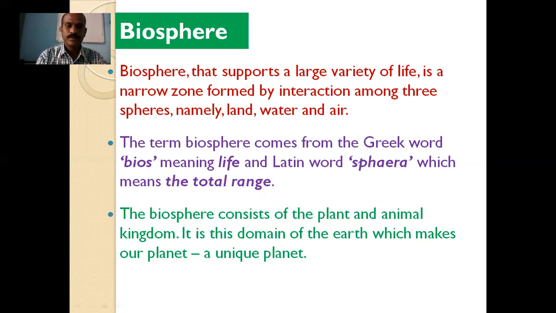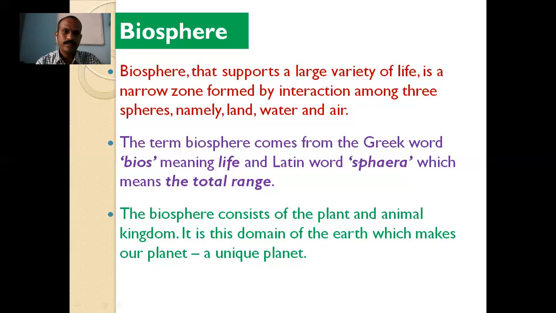So in this portion, students, we have studied the environment, its definition, how the word originated, and the two main classifications of the environment: the natural environment and the human made environment.